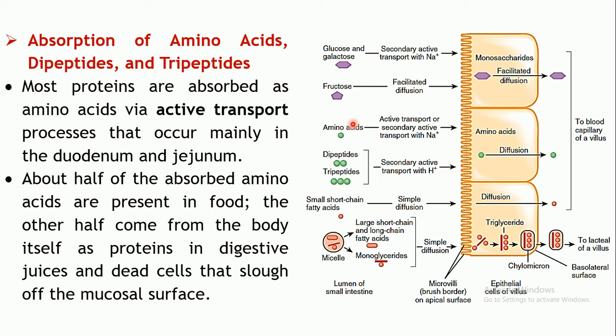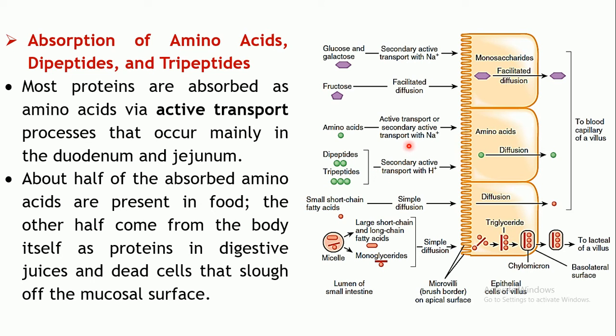So all of these amino acids, dipeptides and tripeptides get absorbed by active transport. As you can see over here, either active transport or secondary active transport is usually utilized for the transportation.